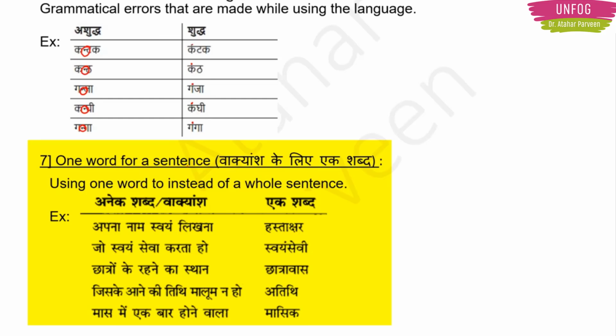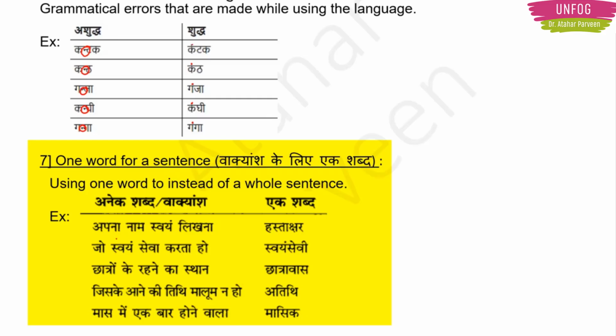Next we have is one word for a sentence or Vakyansh ke liye ek shabd. So what does Vakyansh ke liye ek shabd mean? There will be a huge sentence describing something. And to explain that huge sentence, we'll give one single word. So instead of writing that whole sentence, we can use that one word in its place.